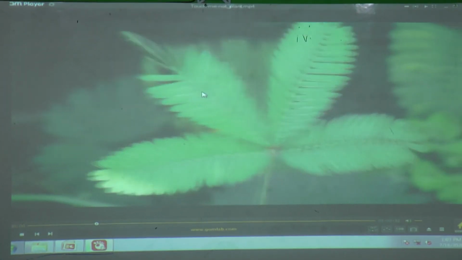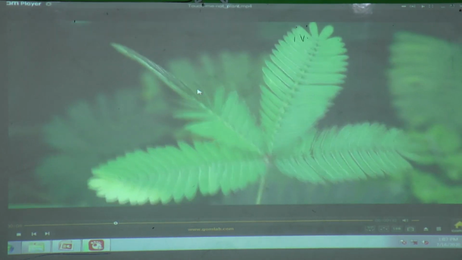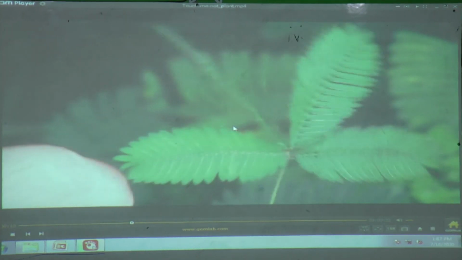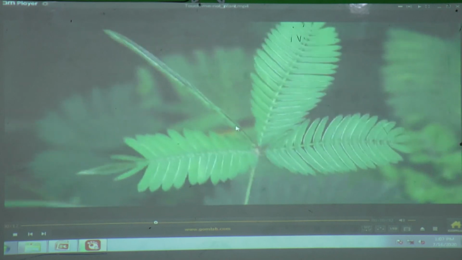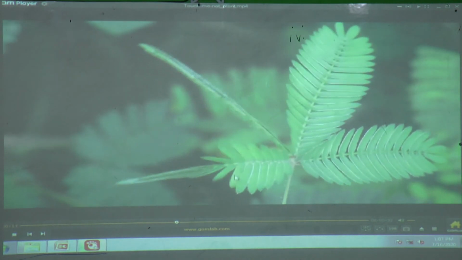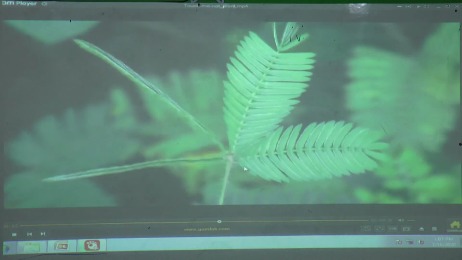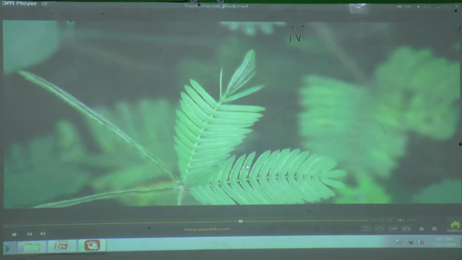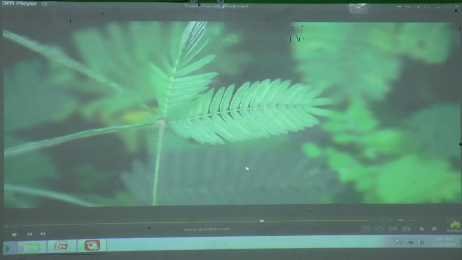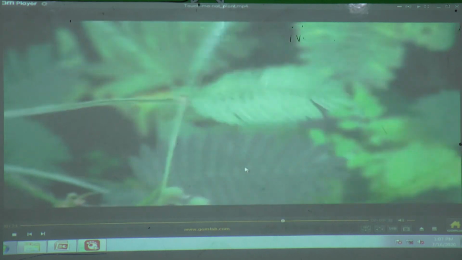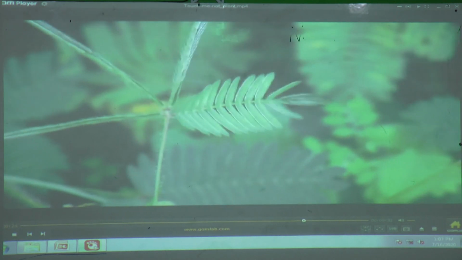When a man touches those leaves with his fingers, see how they are closing. So this plant is called the touch me not plant. In Marathi we call it Lajaruchi pane. Okay.